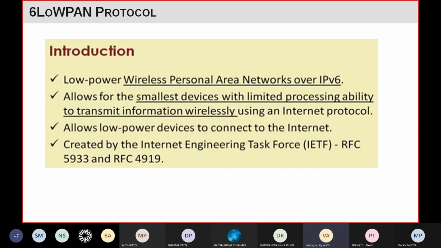If you want your device to consume less power, then you will use this protocol. It allows low power devices to use the internet. This protocol was created by the group IETF, the Internet Engineering Task Force, and they give standard names such as RFC 5933 and RFC 4919.